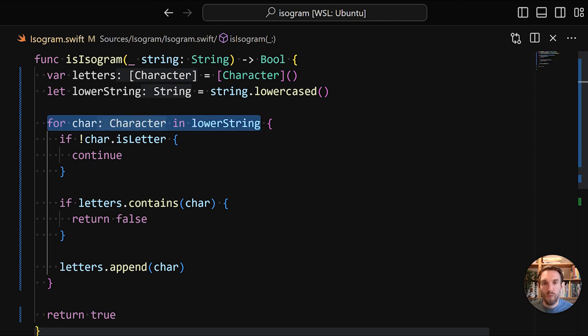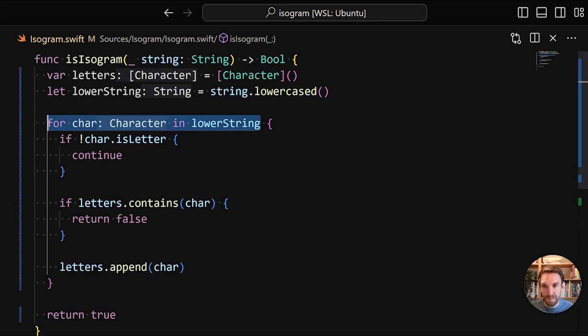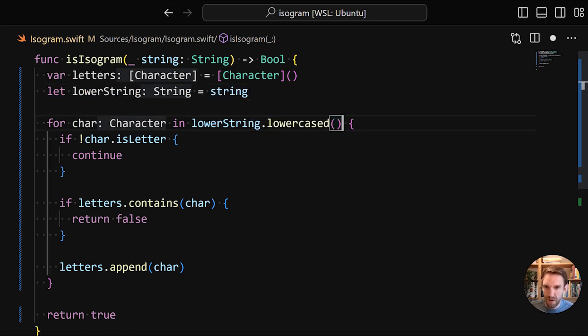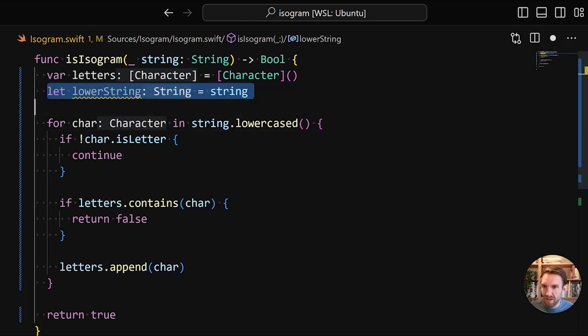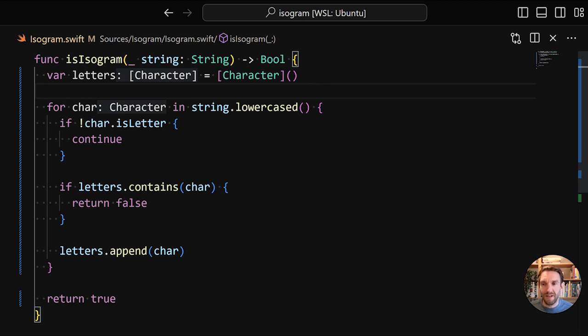With this way of writing it, we'll just tell Swift to iterate over the string, and it will know that it will have to do all the indexing under the hood. Let's rerun it, and this passes all the tests. So we don't really need this. We can sort of inline this. So I'm going to move the string.lowercased here, rerun it, and this is our second iteration, and this is already looking much nicer. The next thing that we can do is to use guard statements.